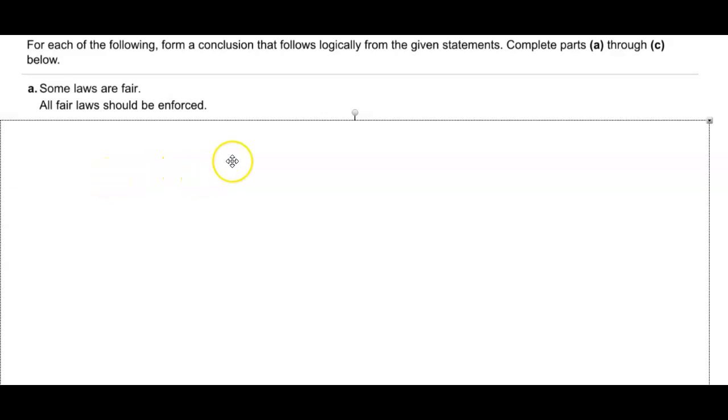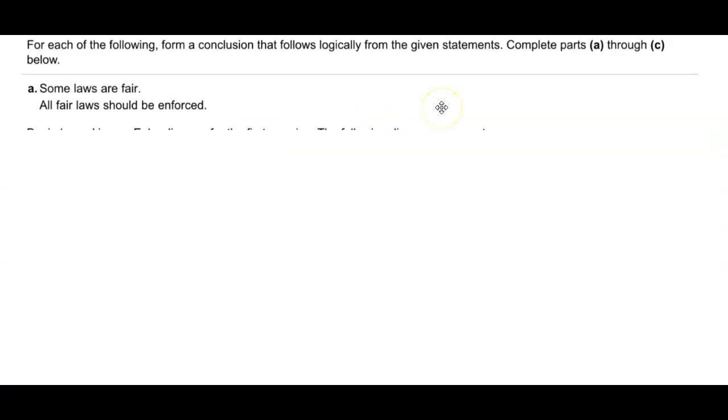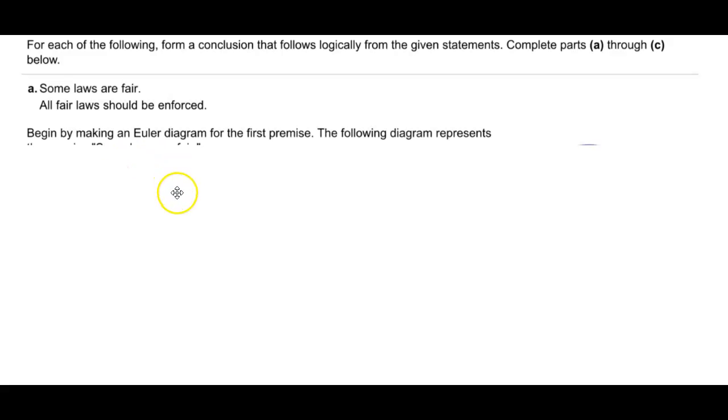For each of the following, form a conclusion that follows logically from the given statements. We're going to complete parts A through C. So for A, it says, some laws are fair. All fair laws should be enforced. So we're going to begin by making a Euler diagram for the first premise.